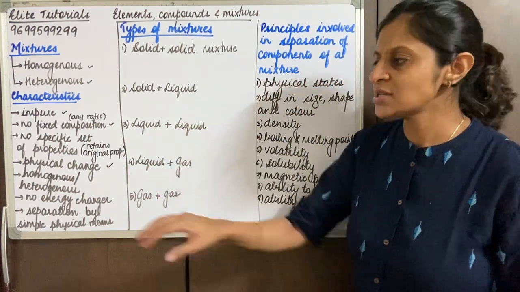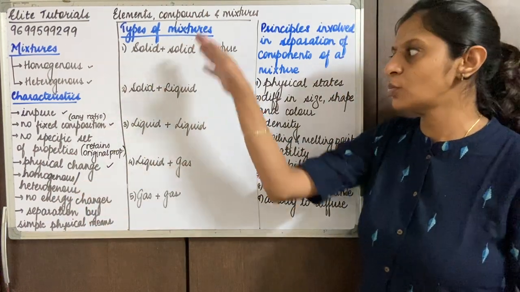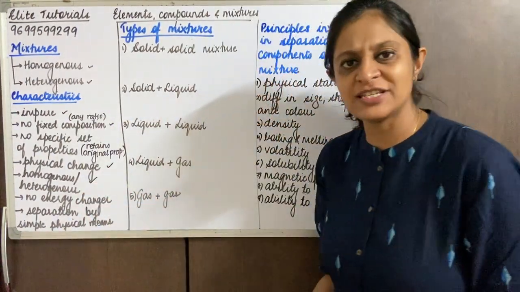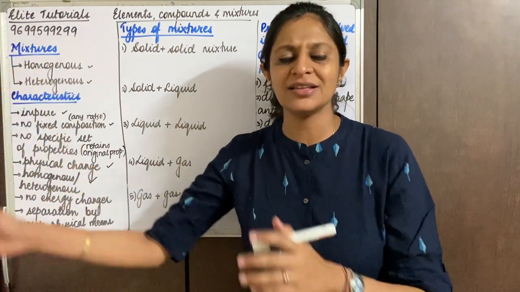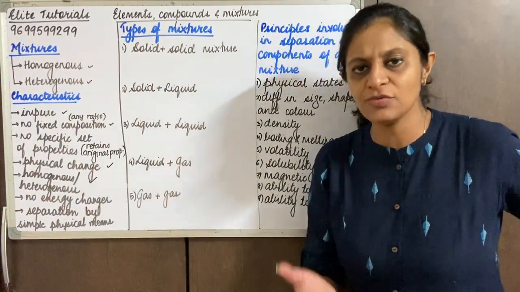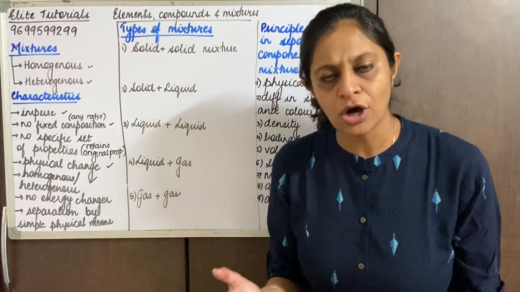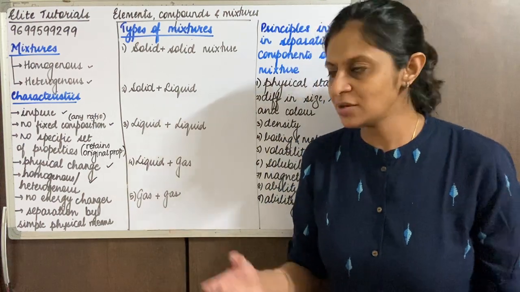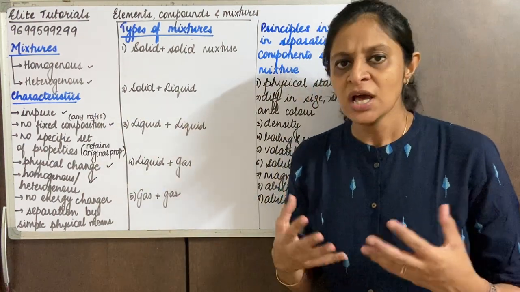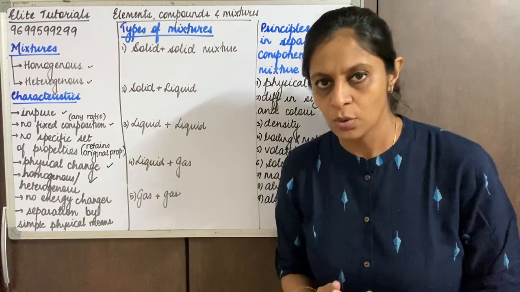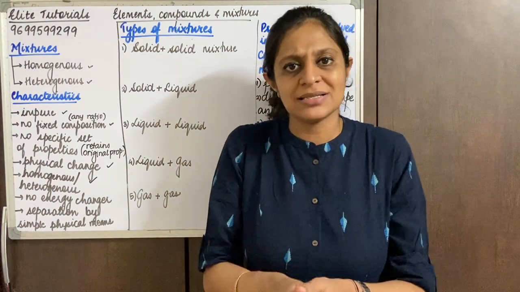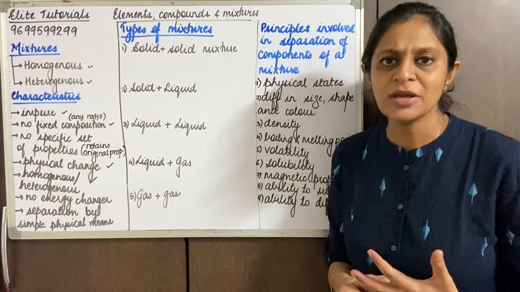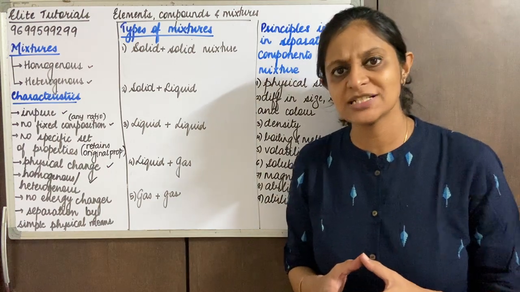So I'm sure you've understood this. Don't worry, we'll be talking about this point in much more detail. We'll be studying quite a lot of examples of the same. Now, since it's a physical change, I'm sure we all have studied chapter 2, that is physical and chemical changes, in which we studied that whenever a physical change takes place, there's not much heat or energy exchange involved. Similarly, when we're talking about the formation of a mixture, there's not much energy change involved. Why? Because it could be randomly mixing any two substances in any ratio. So basically we say that in a mixture there is no significant energy change that has taken place.